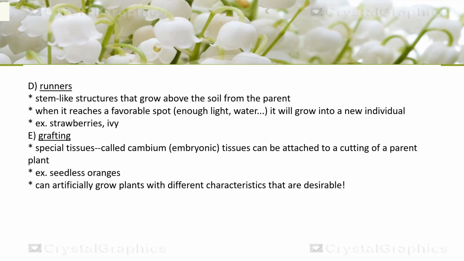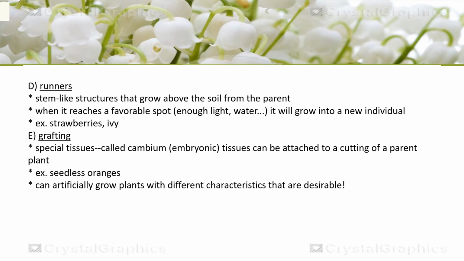Then plants also propagate through grafting, and in grafting, specialized tissue called cambium can be attached to a cutting of a parent plant. The main difference between grafting and cutting is that in the case of cutting, any piece of the plant has the ability to develop into a new individual without any involvement of the cambium or the meristematic tissues.